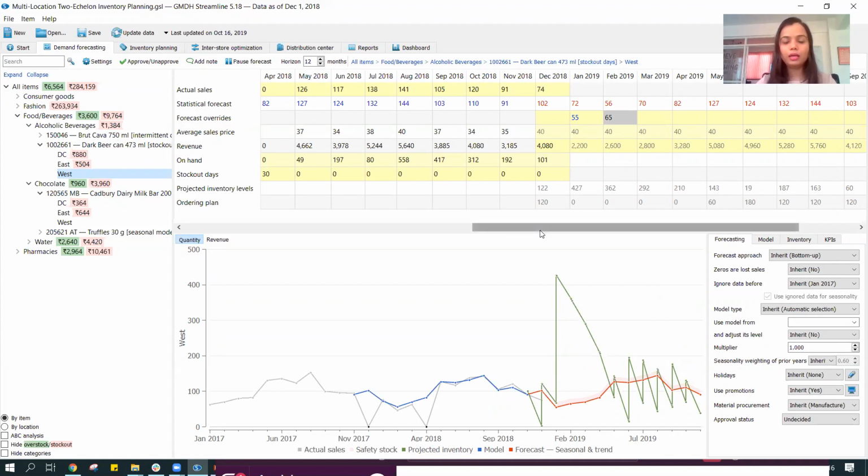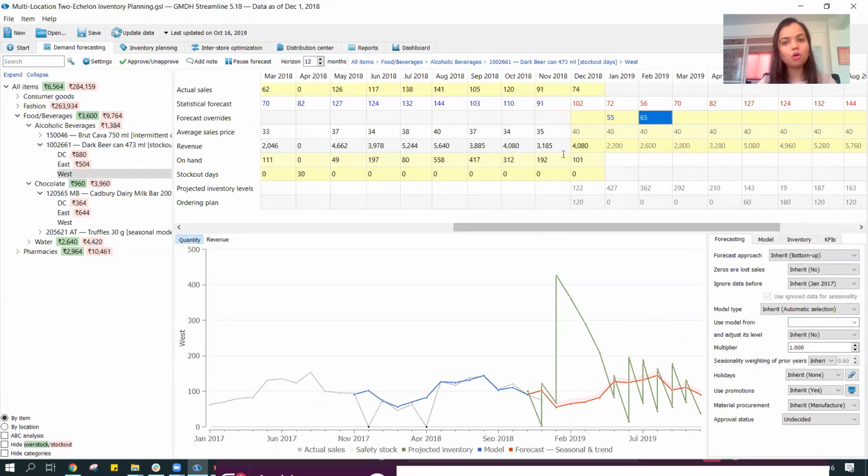So we have that, and we can also then look at the stock on hand. And the very interesting feature over here is that stock on hand is not just used for my future supply planning calculation, but it is also being used by the system to determine situations that lead to stock out. So, were there any time periods where the sales did not happen because of stock out? So it's determining how many stock out days there were. So in this case, we had zero stock on hand. And we also see the stock out days.